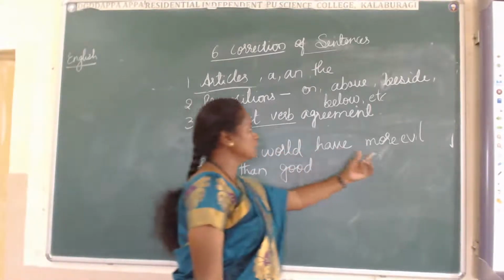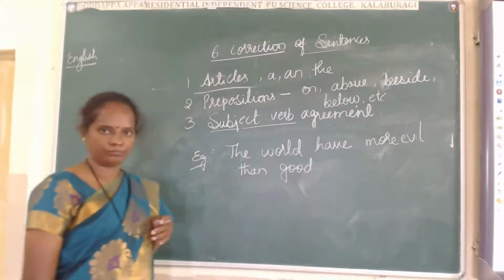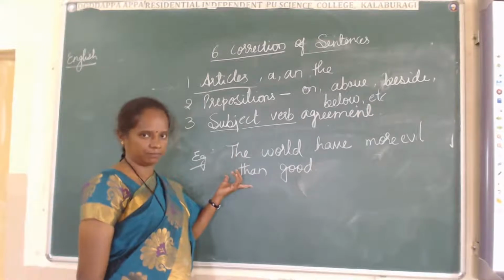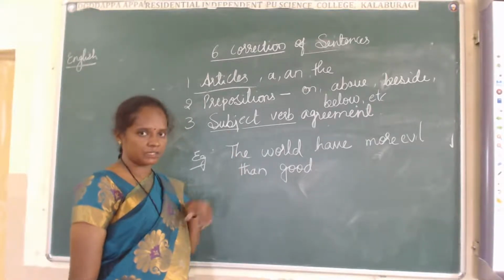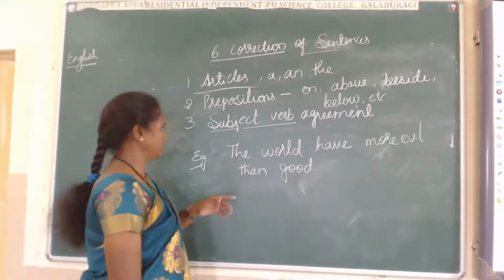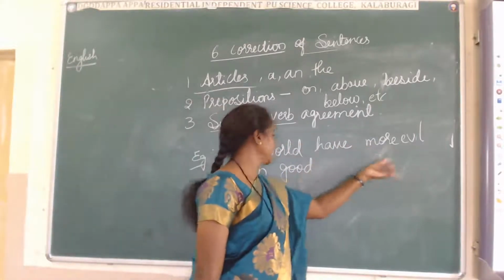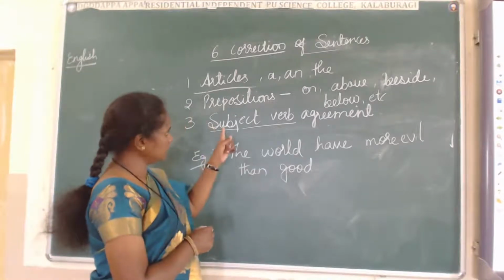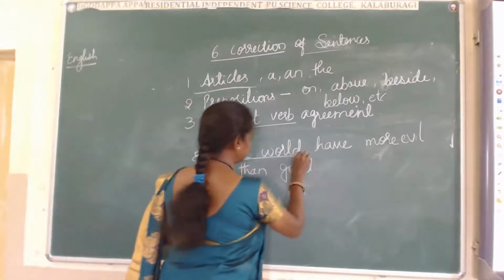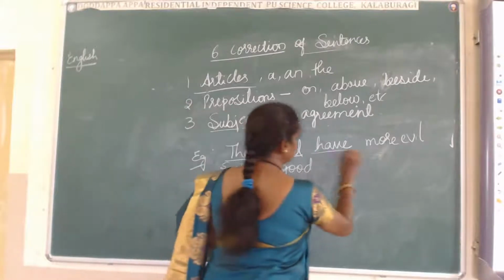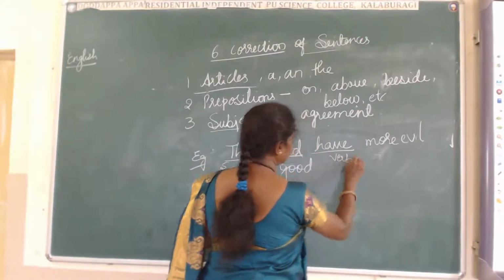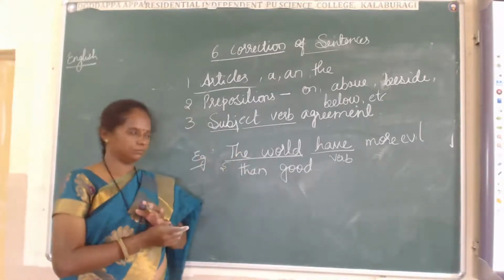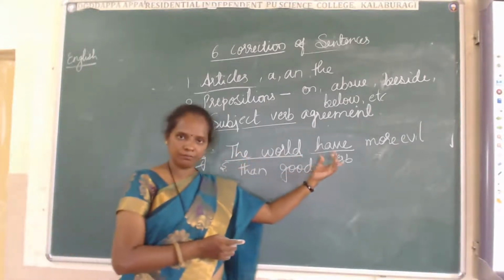The world have more evil than good. This sentence you can remember, it is there in one chapter. In which chapter it is there, you have to recall. The world have more evil than good. Here they told subject and verb. Okay, this is the subject. Have is a verb. The world, this is a very big word. That's why we have to use have.